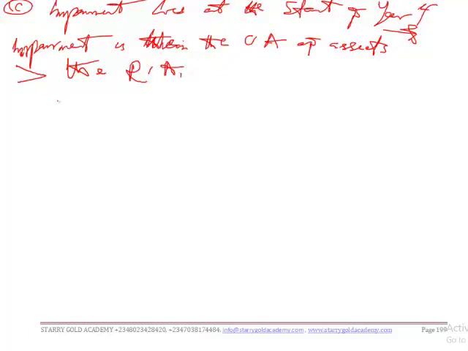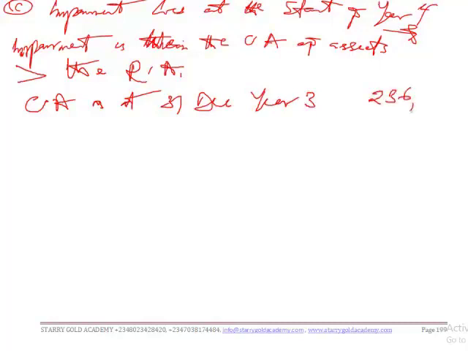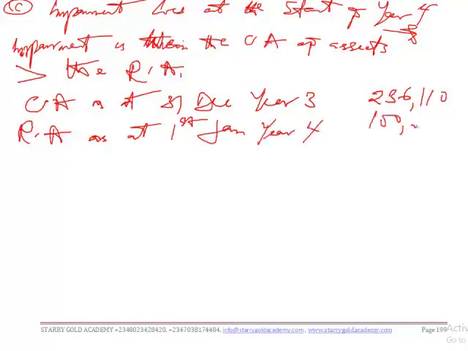So we have our carrying amount as at 31st December year 3 to be 236,110, and our recoverable amount as at 1st January year 4 is 100,000.